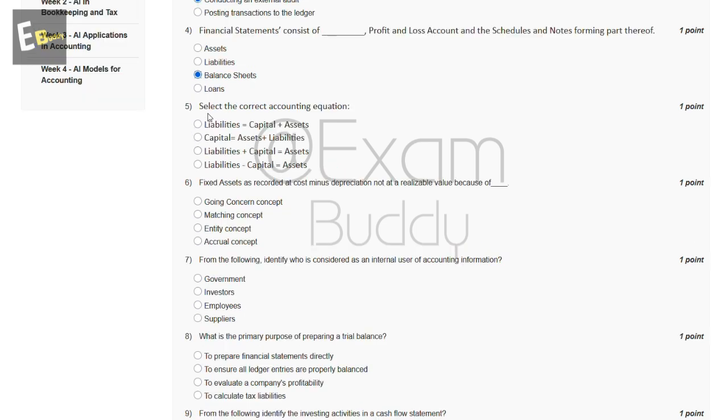Now the fifth question is: select the correct accounting equation. The options are: liabilities equal to capital plus assets; capital equal to assets plus liabilities; liabilities plus capital equal to assets; liabilities minus capital equal to assets. So the answer to our fifth question is A.